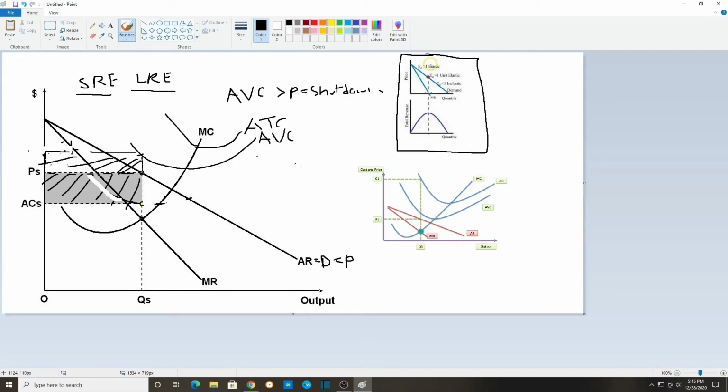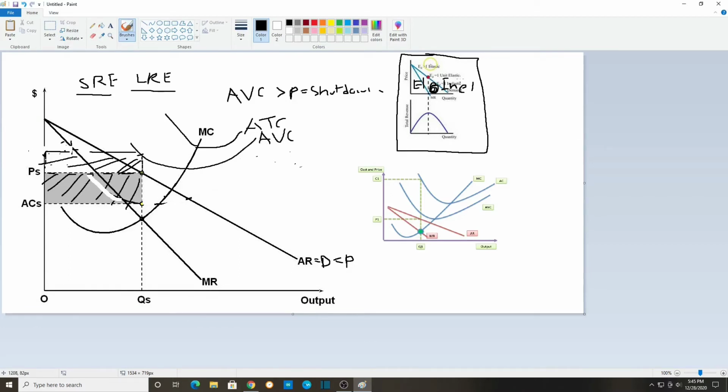The second MR crosses the x-axis, after that quantity, demand is inelastic, and before that, it's elastic. Here, it's inelastic, on the demand curve, or AR curve, or price curve, same thing. So once MR crosses the x-axis, it gets inelastic.